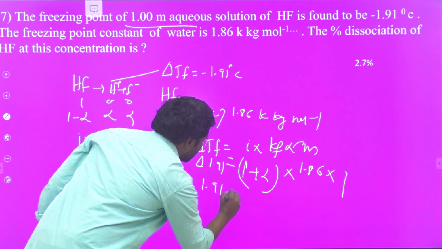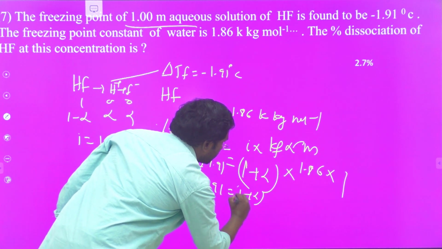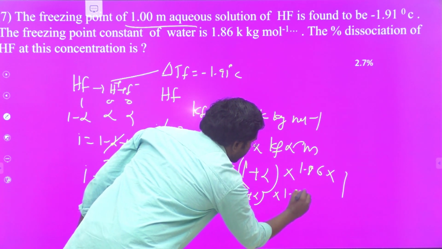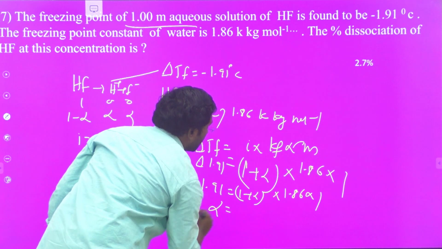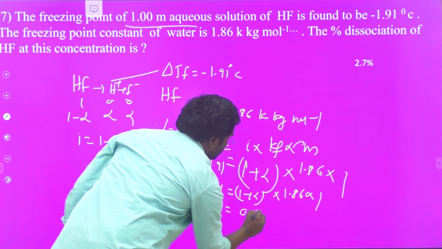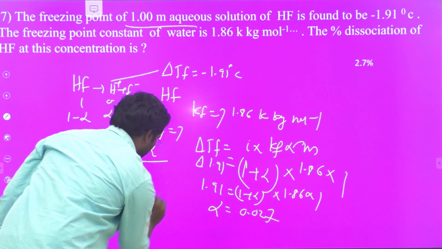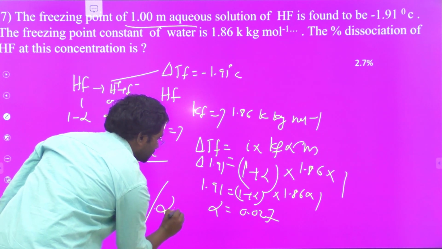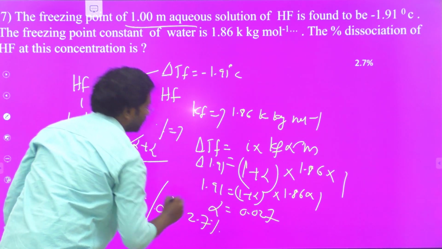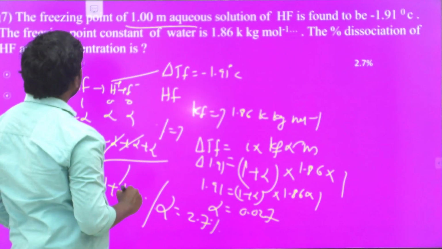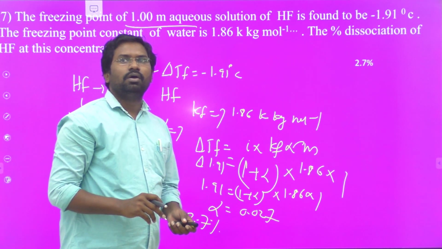Therefore 1.91 is equal to 1 plus alpha into 1.86 into 1. From this, alpha is equal to 0.027. So the percentage of dissociation, alpha, is equal to 2.7%. Okay, these are all the problems regarding solutions.